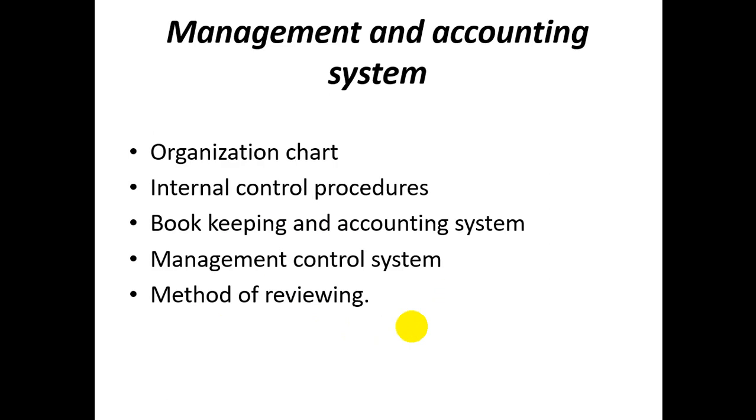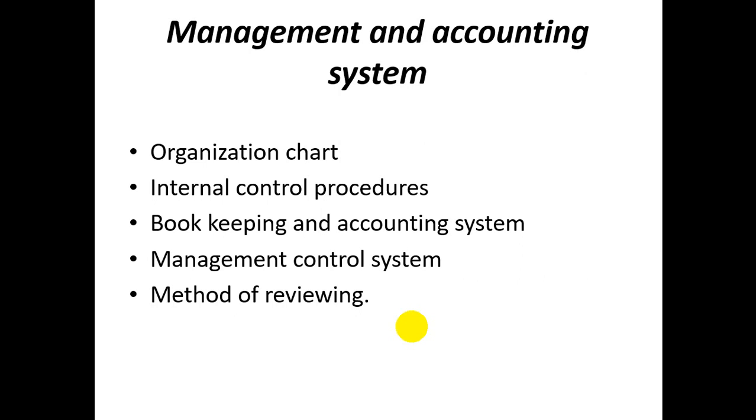The last one is the management and accounting system. In this, you first have to prepare the organization chart. You know that an organization chart describes how authorities and responsibilities link from top to bottom.